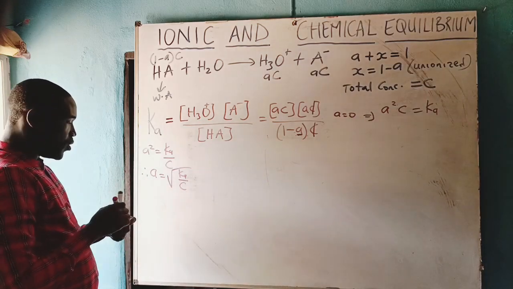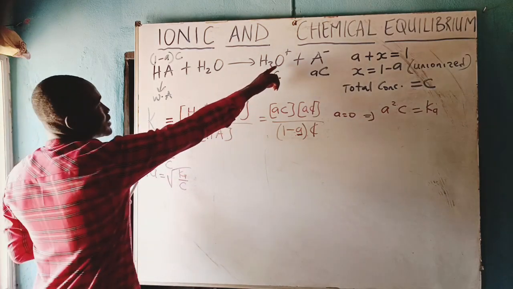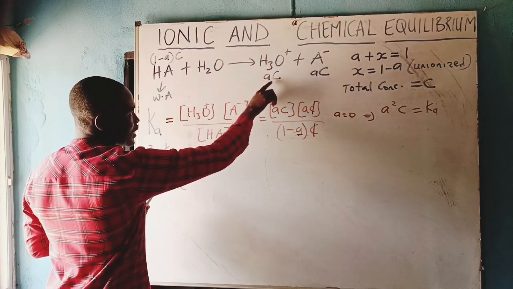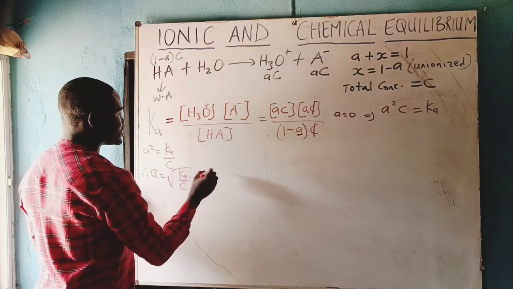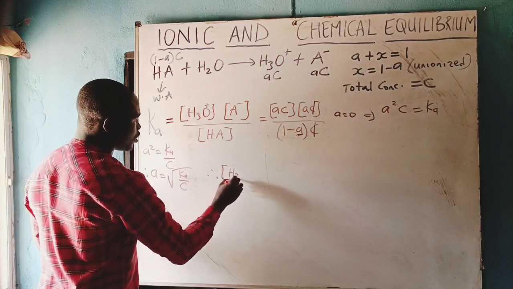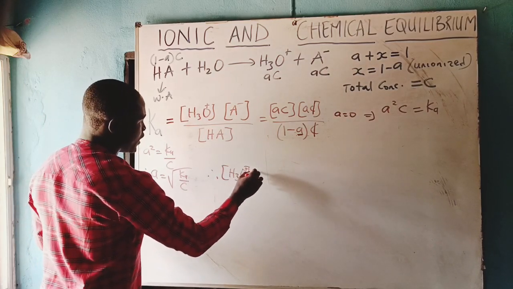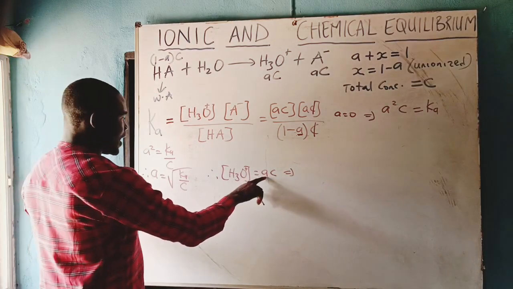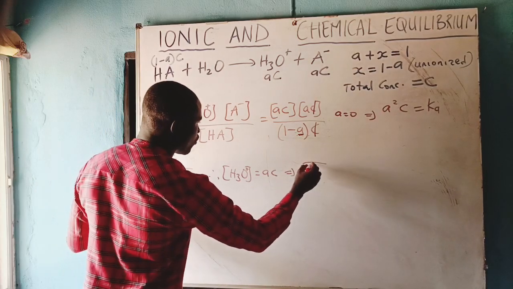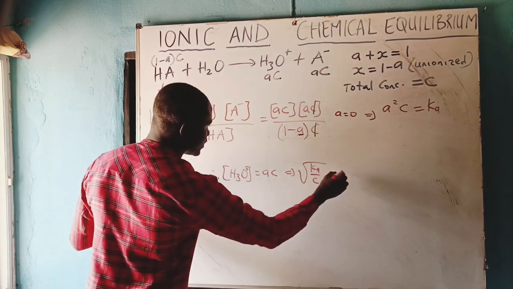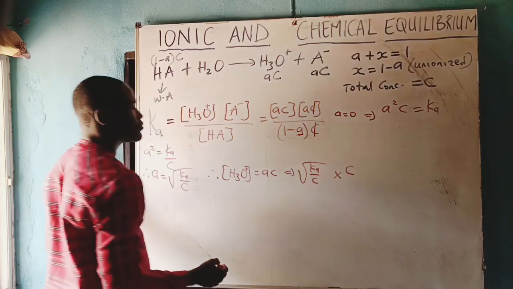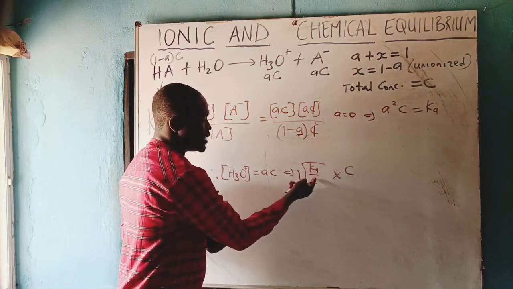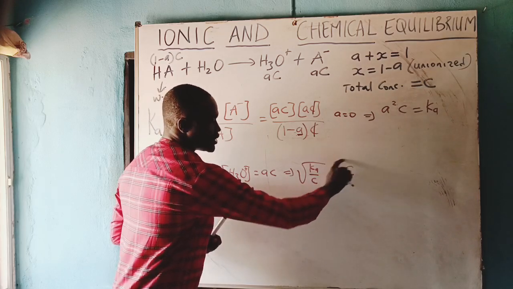Now, look at this hydronium ion is AC. We now say that the concentration of the hydronium ion is equals to AC and is equals to, A is what? Square root of Ka over C, times C. Please don't make a mistake and start bringing this C inside here. This C is not inside square root.